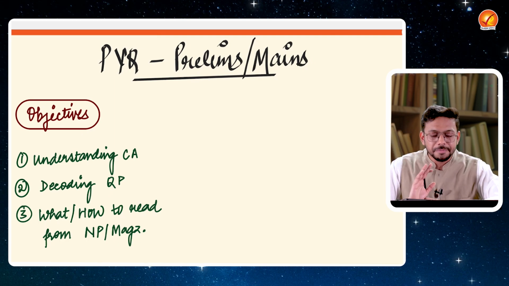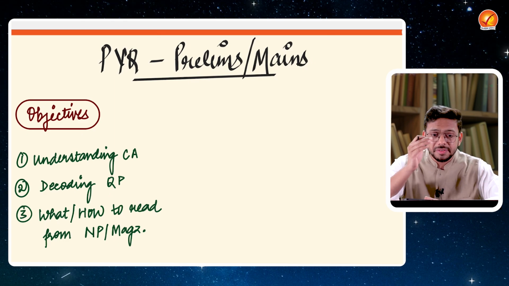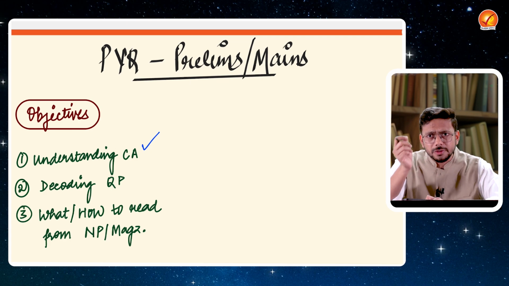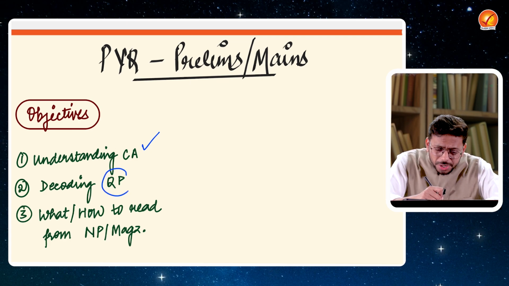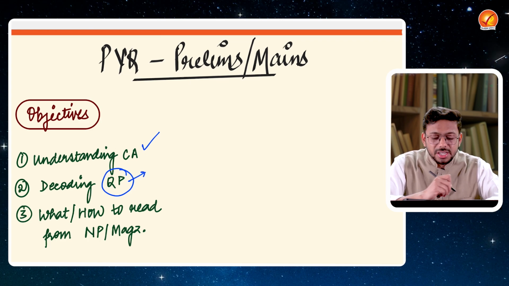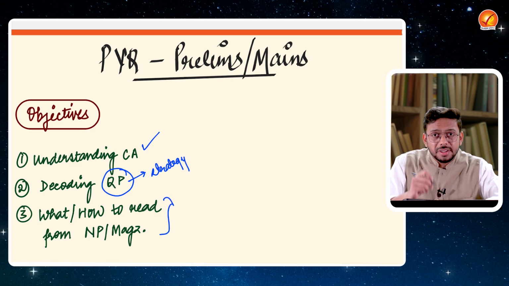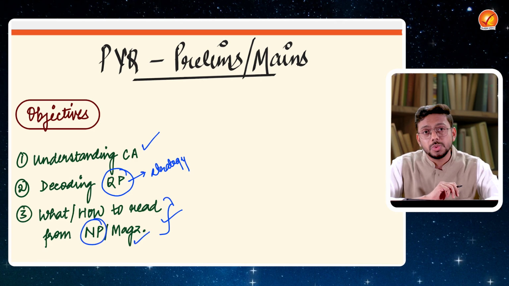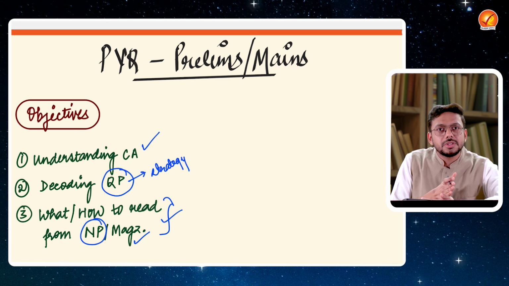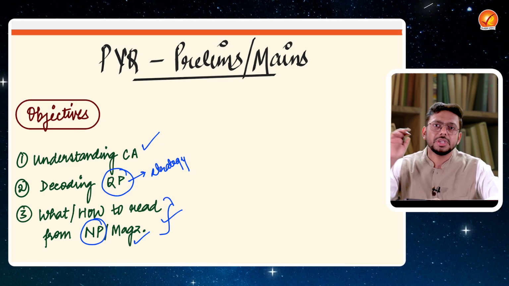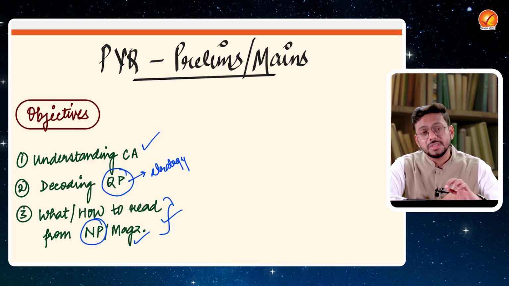This video will help you understand how to analyze the PYQs from the prelims perspective, from the current affairs perspective. Fine. So our objective of this particular PYQ analysis is, first we have to understand the current affairs. What exactly is current affairs? What kind of questions is UPSC asking? Decoding the question paper, right, to understand the right strategy. Fine, that is what we are trying to do. And third is how to read. When we know the kind of questions, then only we will understand what to read and how to read from the newspapers and from the magazines which are available. Whether to use the newspapers or whether to use the magazines, all these things will be covered in this video and the subsequent videos that are going to come as part of this particular series.